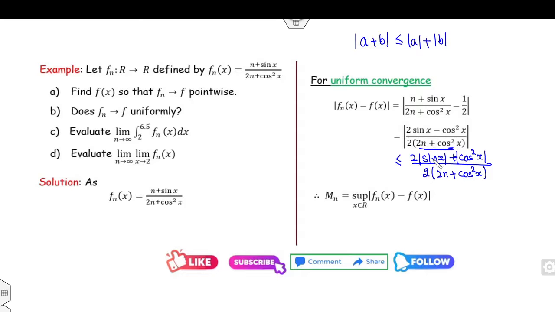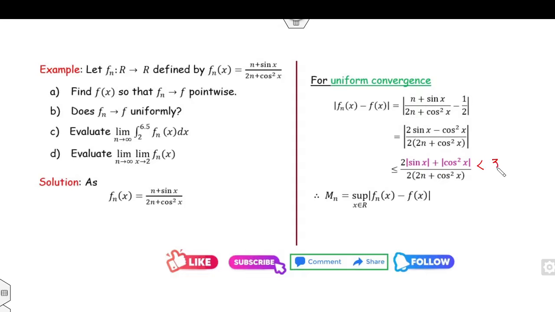Now sin x is always less than or equal to 1, so it's 2 plus 1, which is 3. For 2n plus cos squared x, we all know it is at least 2n, so I can say this is less than 4n. Now this is less than 3 over 4n, and it goes to 0 as n approaches infinity.